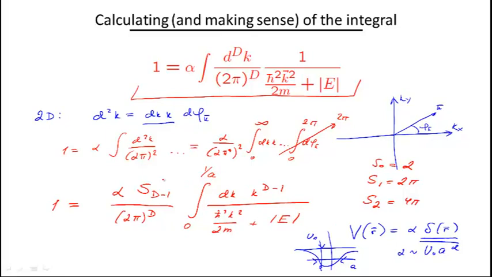So this is actually a sort of a solution to this otherwise puzzle, because otherwise we would get infinity. We shouldn't get infinity. So basically what I'm saying here is that if we were to put a real potential in the very beginning and do everything properly, then this cutoff would appear actually naturally in our calculations. But here we just introduce it by hand.